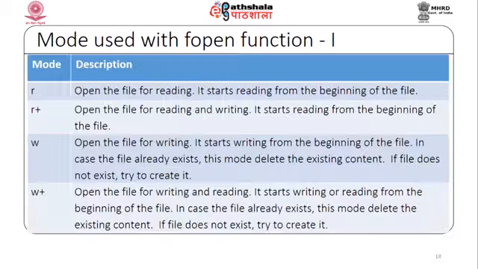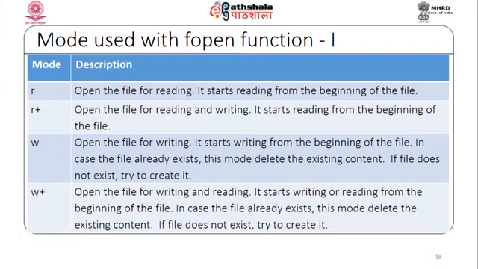Now, what are the various modes? So, in PHP when you want to open a file, the modes are r. So, r opens the file for reading only, and it starts reading from the beginning of the file, while r plus mode opens the file for reading and writing, and it starts reading from the beginning of the file. In the same way w mode is used to open for writing, it starts writing from the beginning of the file.